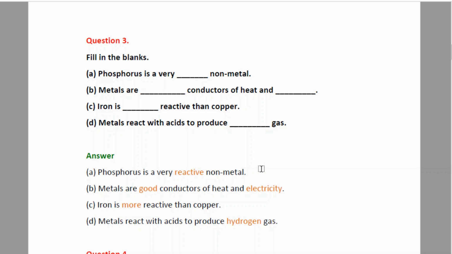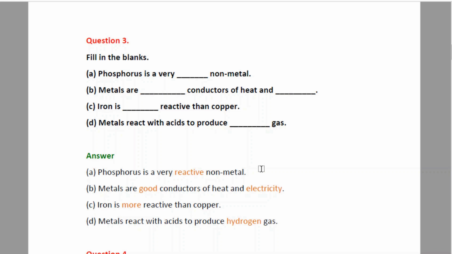B. Metals are dash conductors of heat and dash. As we all know, metals are good conductors of heat and electricity, whereas non-metals usually are poor conductors of heat and electricity. Some exceptions are there, such as graphite.